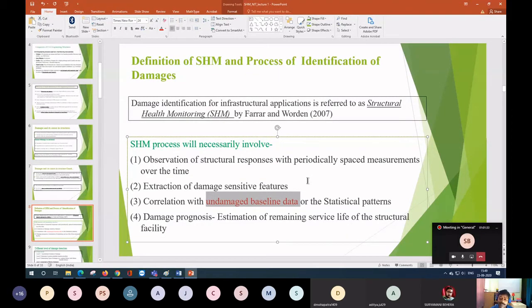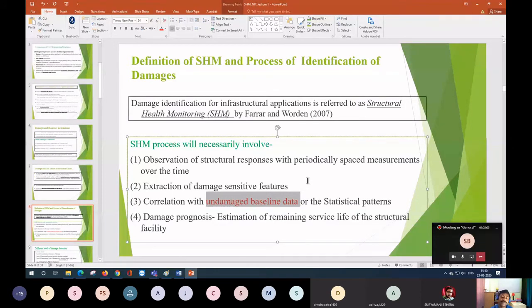Nowadays research is still going on in baseline-free damage detection. This is also one hot topic you can work on with minimum facility. You have one model, you put in one damage, and you try to detect it without any baseline data, to see whether you are able to detect the damage or not. Because in civil engineering structures it is very difficult to have baseline data.